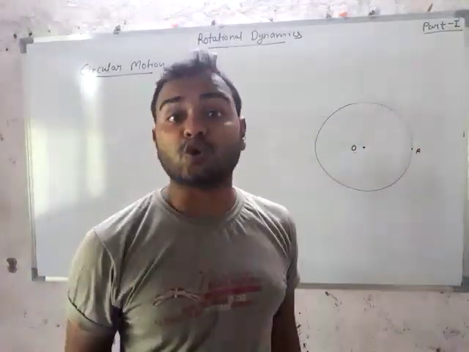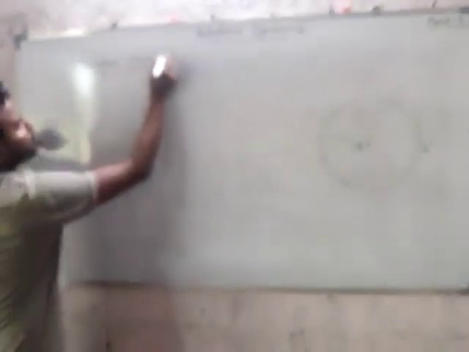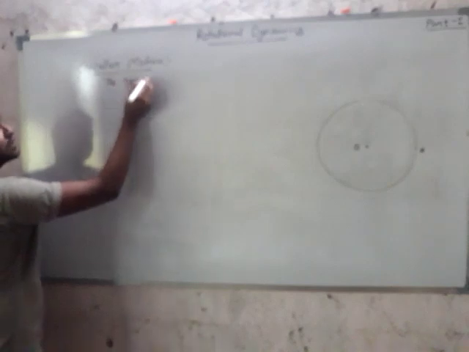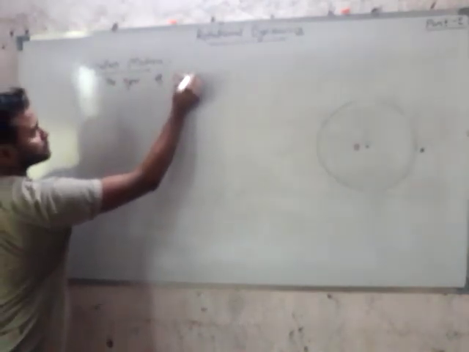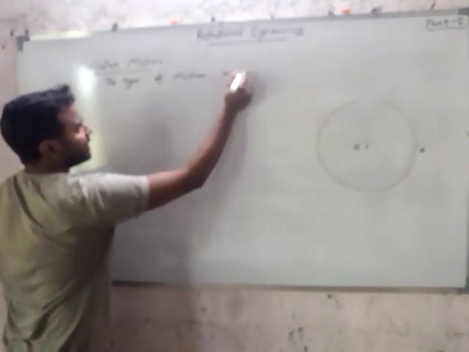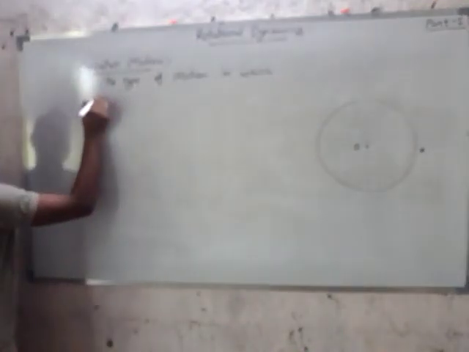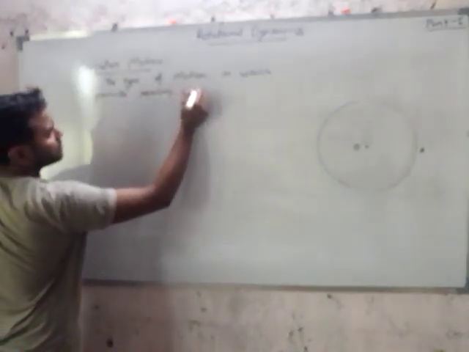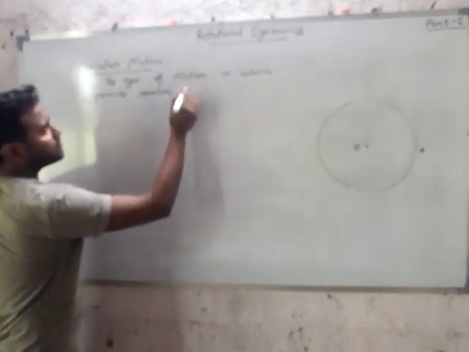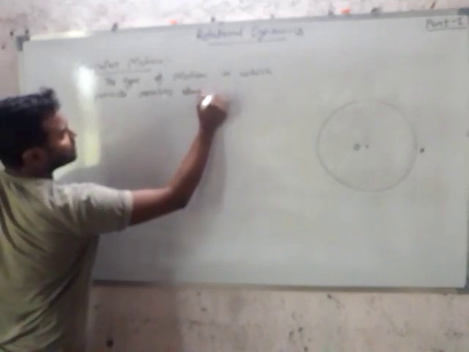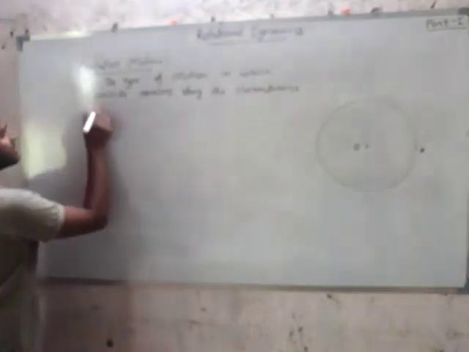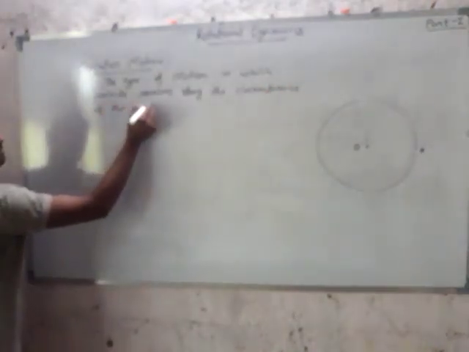So student, first of all note down the definition of circular motion. Circular motion is the type of motion in which a particle revolves along the circumference of the circle.